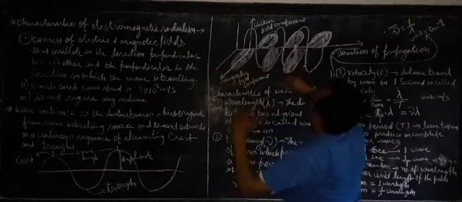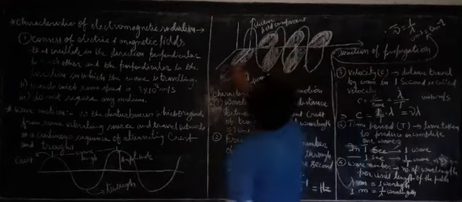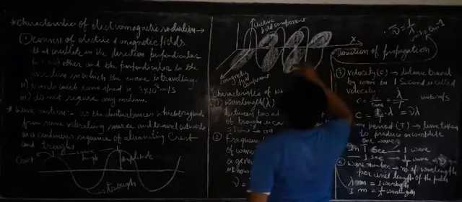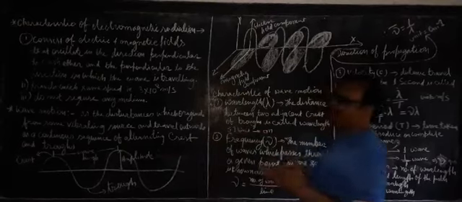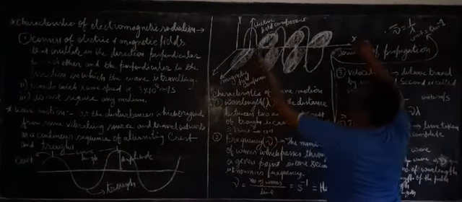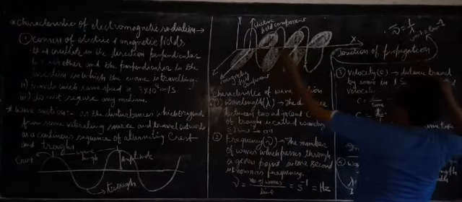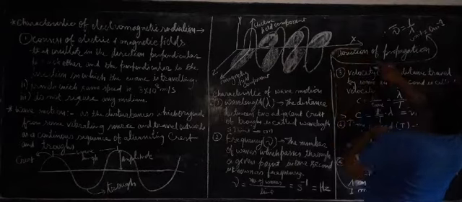You can see here, this is the x axis, this is the y axis, and this is the z axis. You know the three axes are perpendicular to one another. So along the x axis the wave is propagating. The wave is moving like this. So this is the direction of propagation.